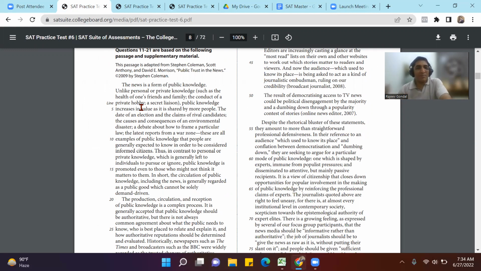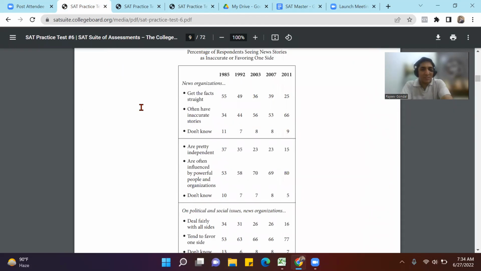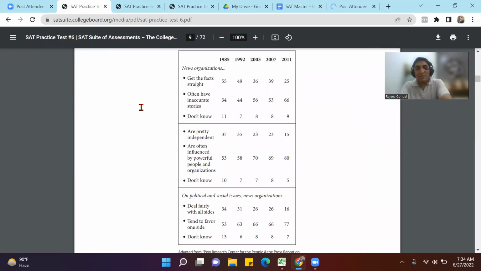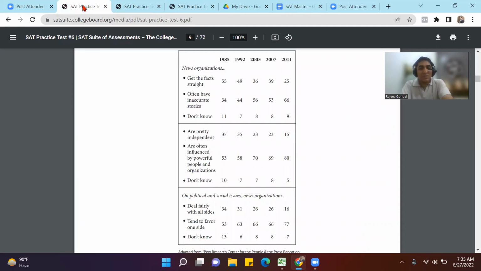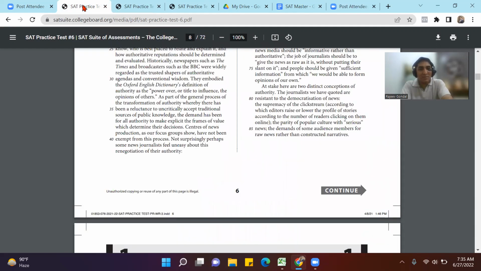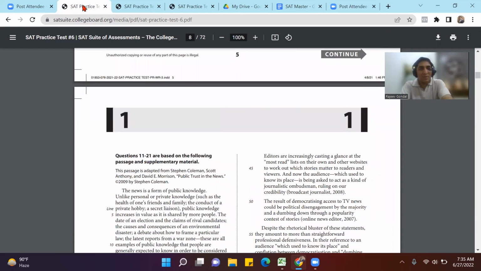Now people don't have faith, so they are a little doubtful about all the news and the sources of news. And there is data supporting it, and then there are questions. So these are the types of passages you are going to get in questions 11 to 20, and you have to approach it with this background in mind that this is about some kind of commentary about a current development. It could be about news.